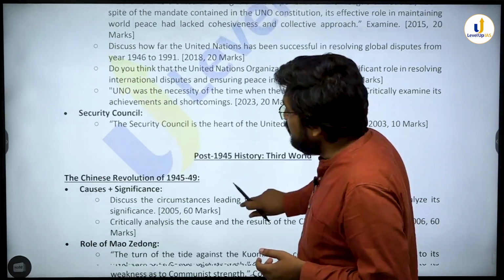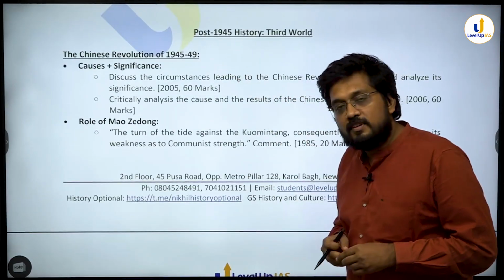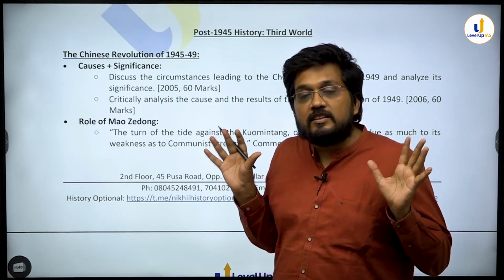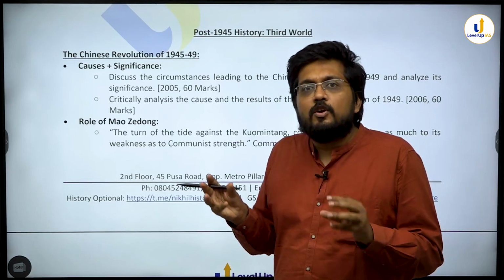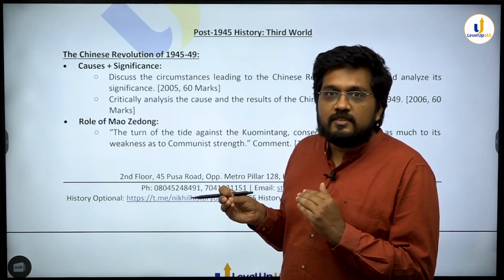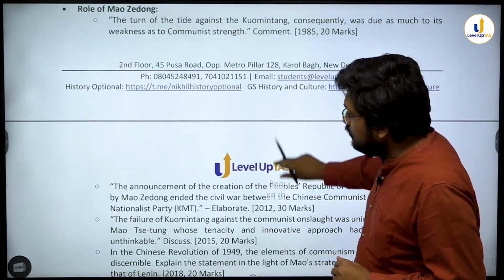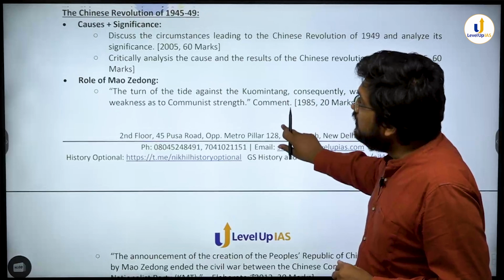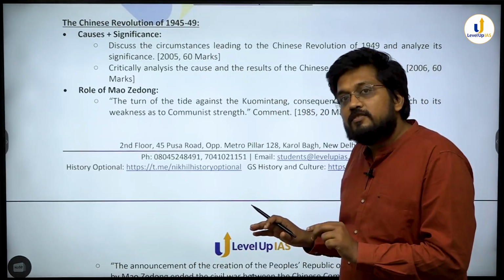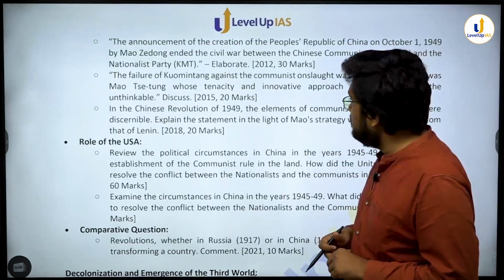And then I want to bring you the last aspect, and that is, again in the post-World War scenario, what is happening outside Europe, especially in the third world countries, the history of decolonization. Here also, you have lots of regions and lots of countries. Look at the Chinese Revolution. If you see very closely, you have some questions on overall causes, but there are specific questions on the role of Mao Zedong in the Chinese Revolution.